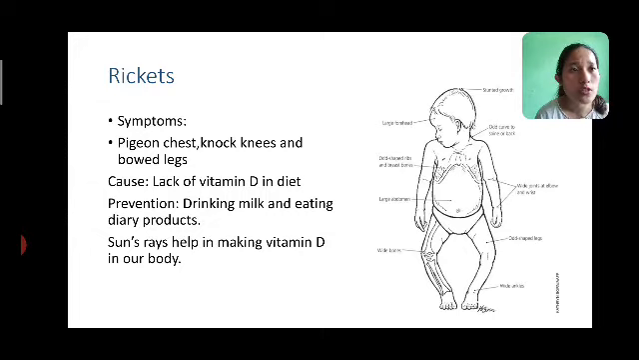How is it caused? It is caused because of lack of vitamin D in your diet. Your diet is not containing vitamin D, because of which this particular disease is caused. Now how can you prevent it? You can prevent it by taking foods which are rich in vitamin D, such as drinking milk, eating dairy products, and sun basking also, because sun rays help in making vitamin D. So this is how you can prevent rickets.